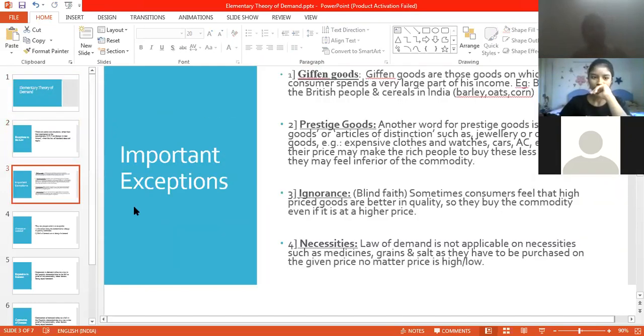Okay. Now they have been explained in detail. First stands for Giffen goods. What are Giffen goods? Giffen goods are those goods on which a consumer spends a very large part of his income. Which means Giffen goods would stand for an important commodity, where we are spending a lot of money on a household commodity. So that is termed as Giffen goods. Now, for example, what they've given over here is bread with the British people.